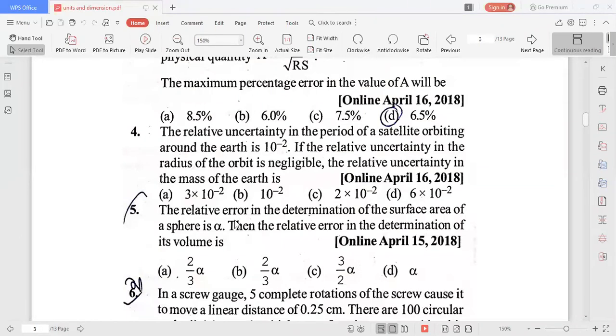Fourth problem. Relative error in the measurement of the mass they asked. Relative error means relative uncertainty they asked. Relative uncertainty means delta m by m. Relative uncertainty in the measurement of time period is given. Okay. Have you seen the problem?